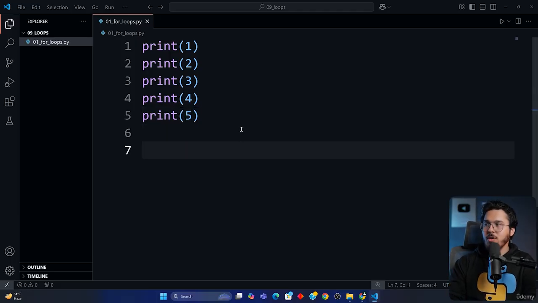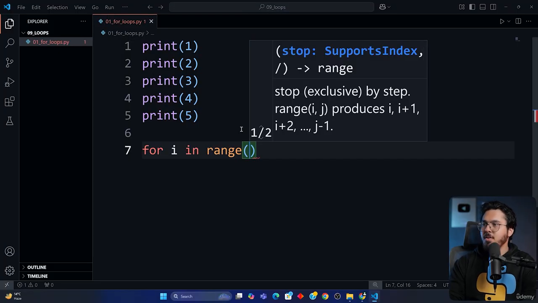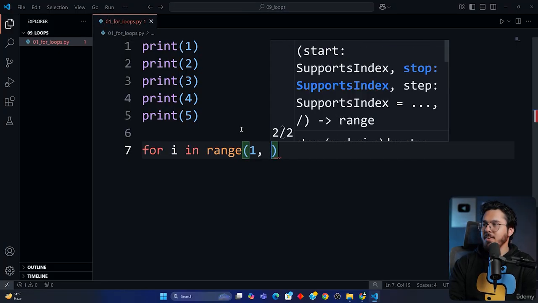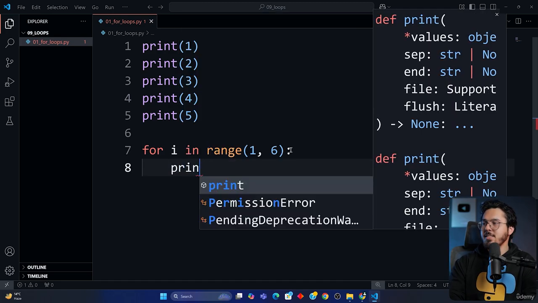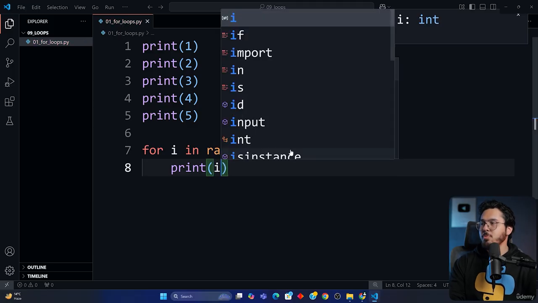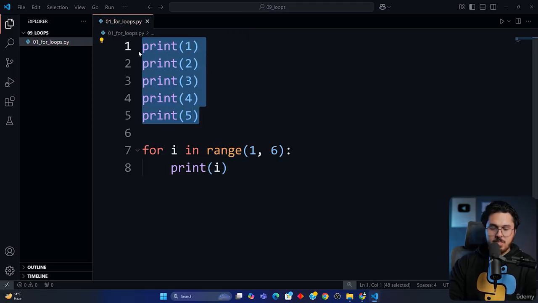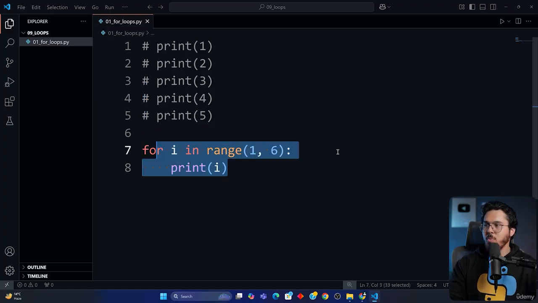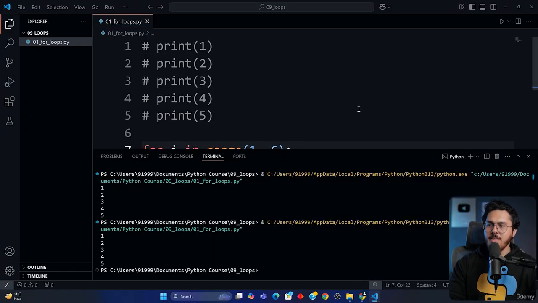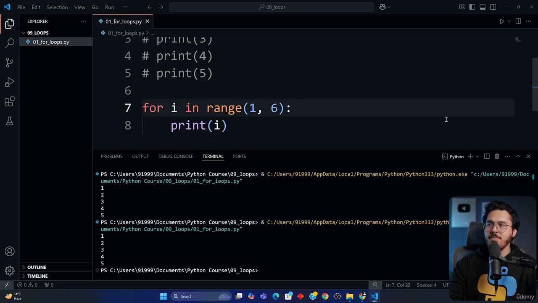So if you want to print 1 to 5, you can do something like for i in range, and then you can say from 1 and then to 6, and I'll show you why it's 1 to 6. Then I'll say print i. This is going to produce the same output. So let me comment this out. Control slash to comment. For i in range 1 to 6, print i, and this is how we can print 1 to 5.